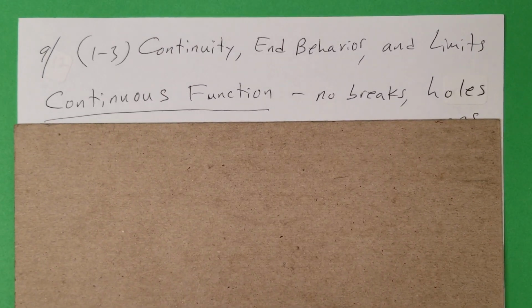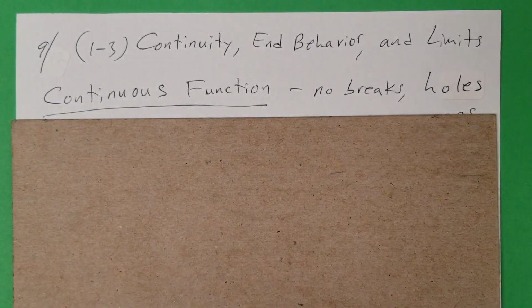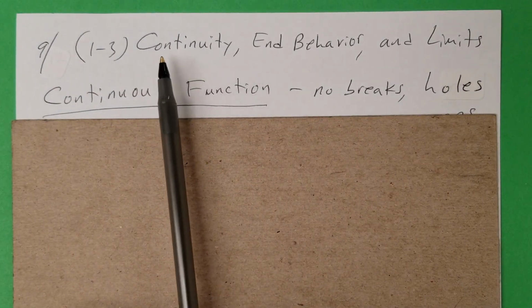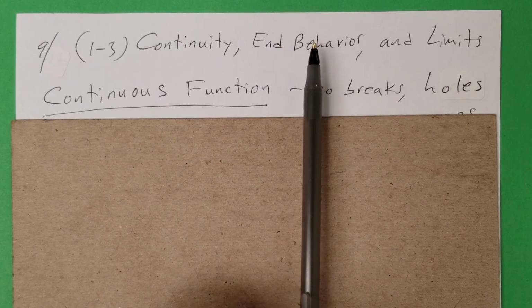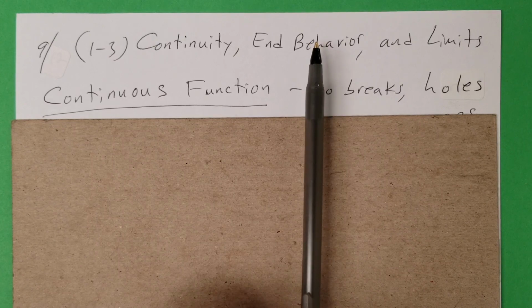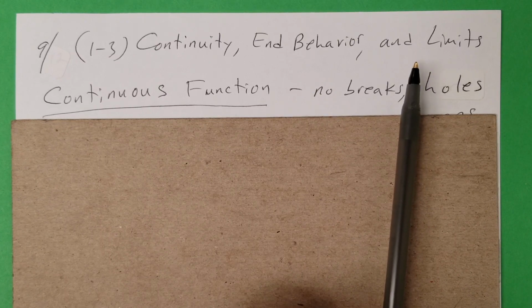So continuity, we're talking about graphs. So a continuous graph is just that. It continues and there's no interruptions. And behavior, what happens in the end? Does it go up? Does it go down? How does it behave? And limits, sometimes we approach something but we never pass it, just like the English word. There's a limit, but you can't go past it.